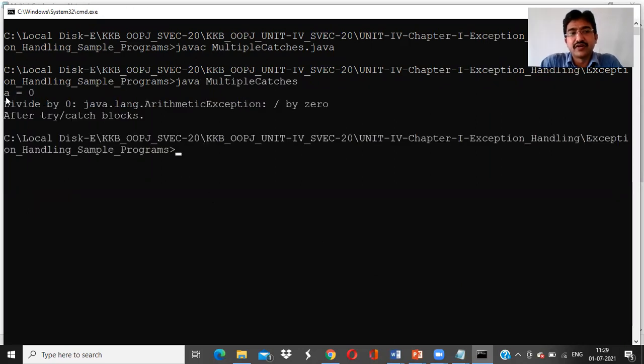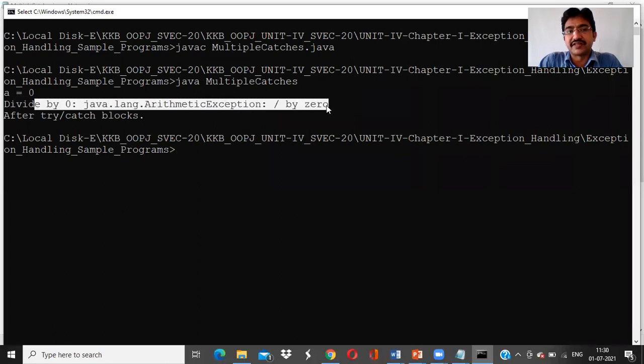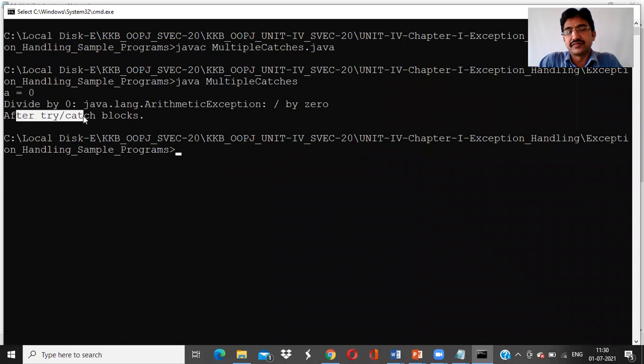Now see, a equal to 0, because here we are not passing any parameters. We are not giving any command line arguments. This is just running the program, that's all. Arguments are 0. So if it is 0, it divides by 0, java arithmetic exception divided by 0. After the catch block, it will automatically call that particular one.